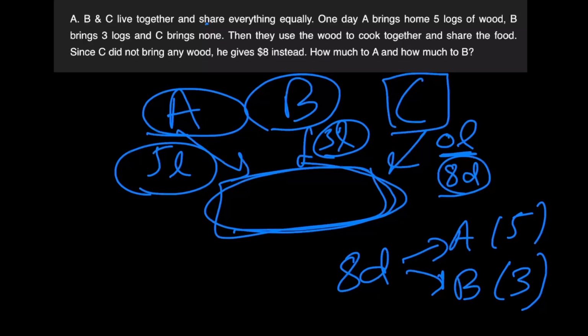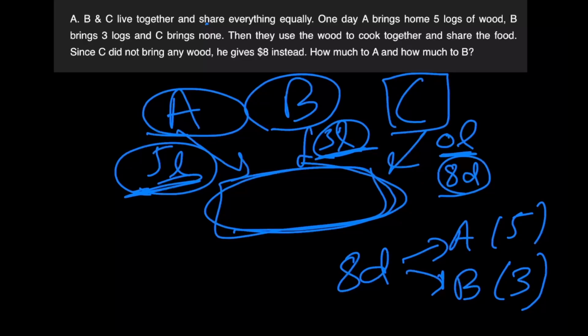Because all three of them share the food equally, these proportions are not the true figures, right? A and B themselves also consume equal shares of the food that is cooked, and we are not considering that point over here. So this is not the fair distribution.